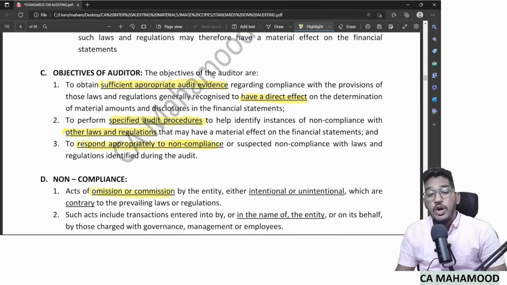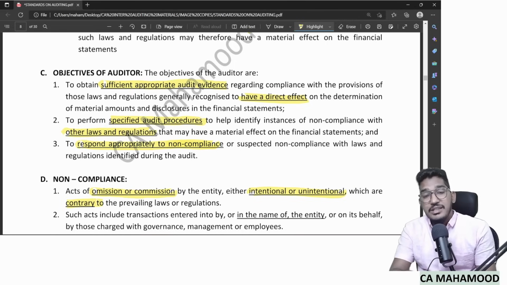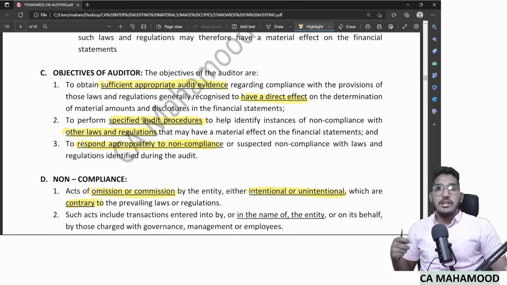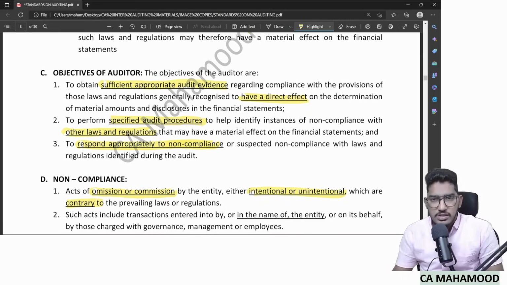Act of omission or commission. You are not doing something, or you are doing something, act of omission or act of commission, either intentional or unintentional. Either you are doing it intentionally or unintentionally, which are contrary to prevailing laws and regulations. Very simple. You are not doing something, or you are doing something, either intentionally you are doing or not doing, or unintentionally you are doing or not doing. And whatever you are doing or not doing, that is against laws and regulations.